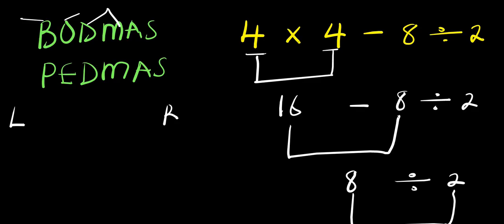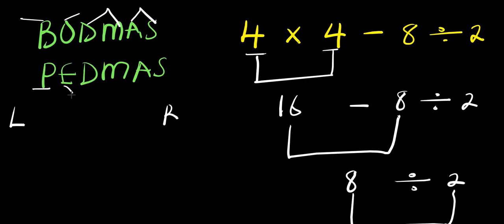So the same thing here is with addition and subtraction. If you have addition before subtraction, you start with addition. If you have subtraction before addition, you start with subtraction. That means there is no priority when you have division and multiplication, and also no priority when you have addition and subtraction. Here in PERMAS, the P is parenthesis, which is just like brackets.